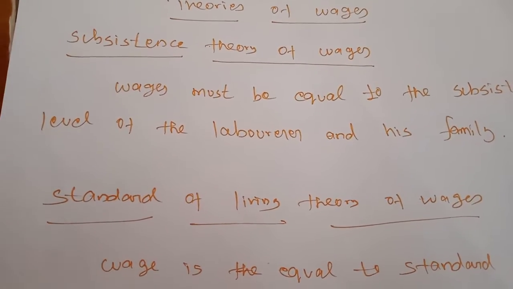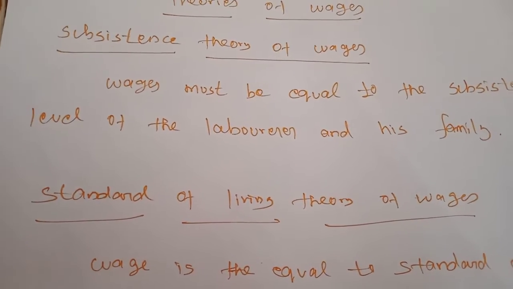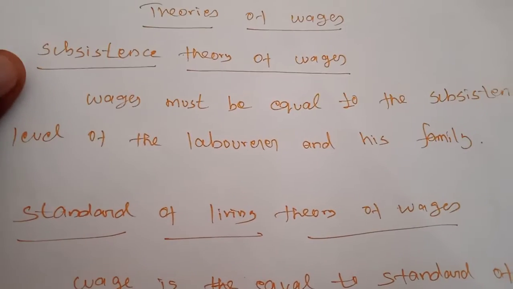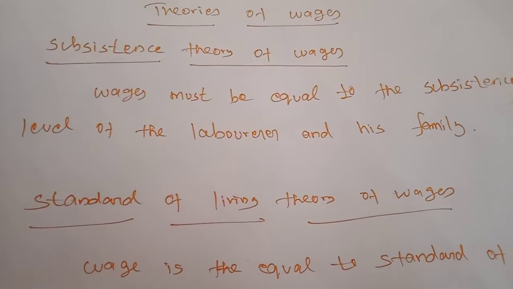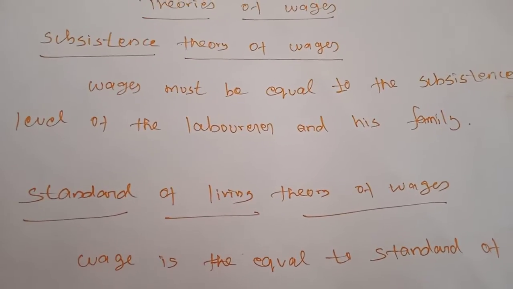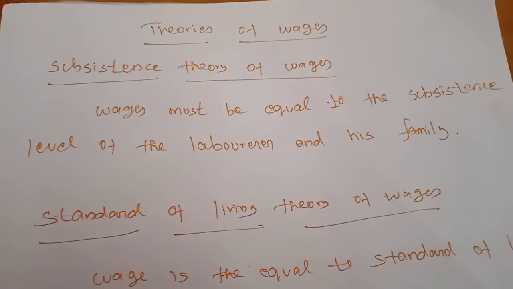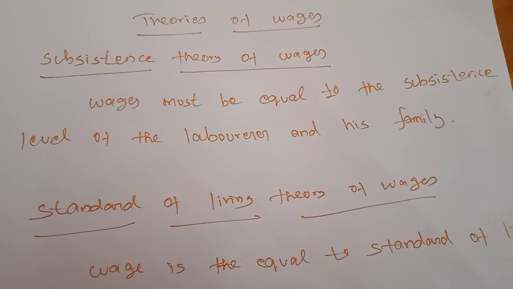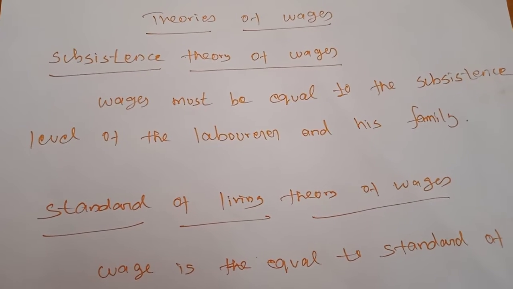So this theory is closely associated with the Malthusian theory of population. I think you may not know about the Malthusian theory of population. According to the Malthusian theory, what did Malthus tell us? Whenever the population increases, on the basis of the increasing population, we have to produce more.